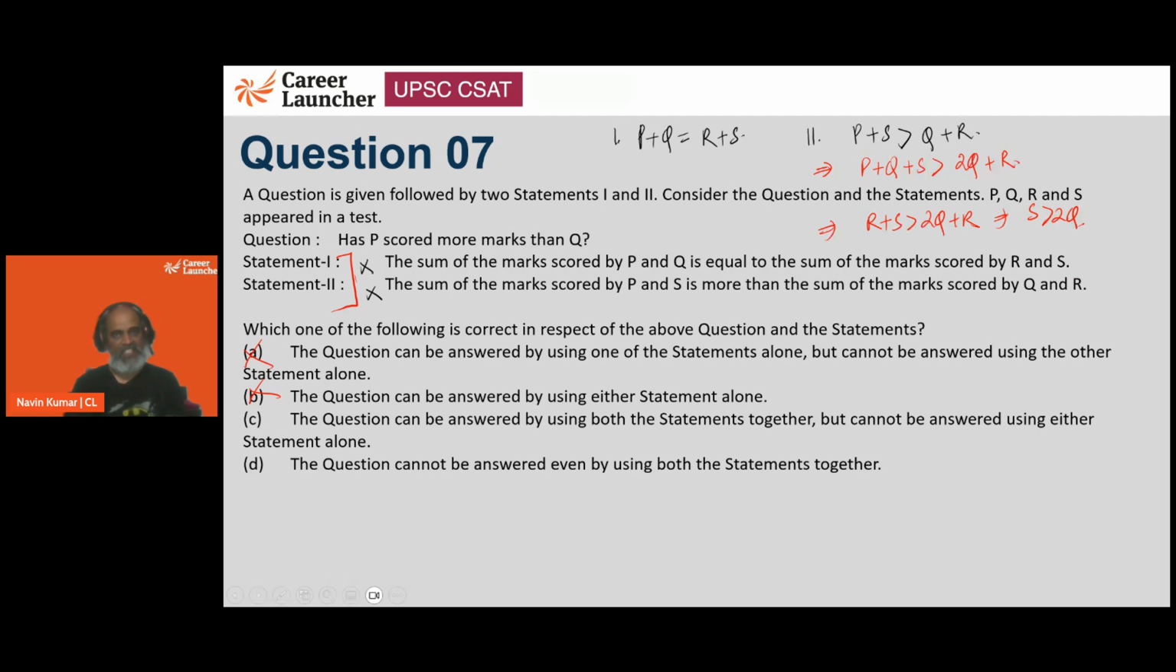So is S less than 2Q? Sorry, is S greater than Q still? No idea. So if I start doing the inequality, what happens is it gets difficult and time consuming. We have to then think what are the different possibilities, right? So what we are going to do is we are going to assume values such that both the things make sense. So when instead of Q, when I add S, what we see is its value increases, right?